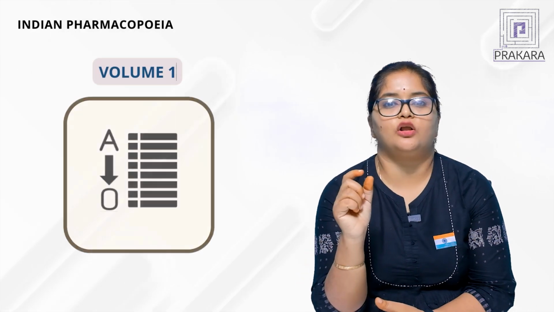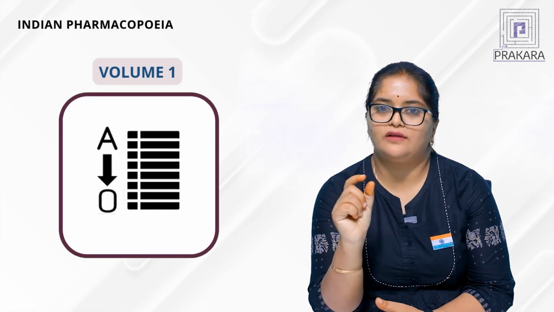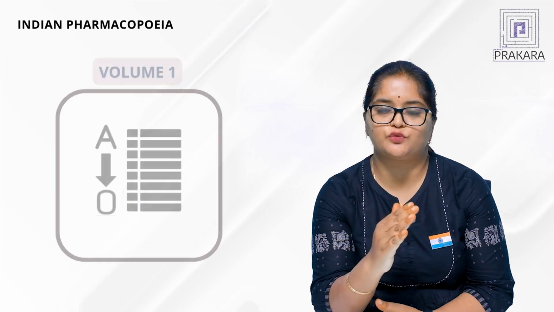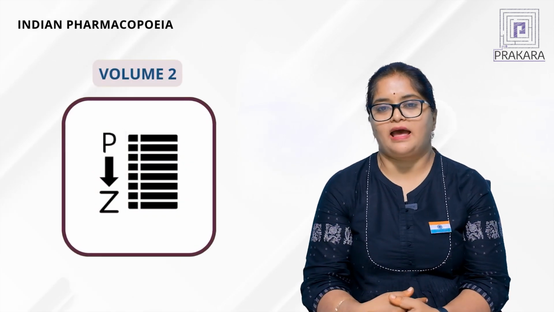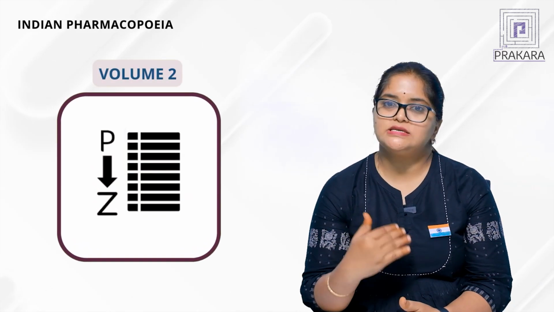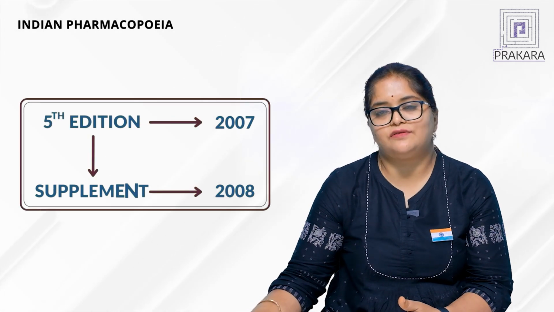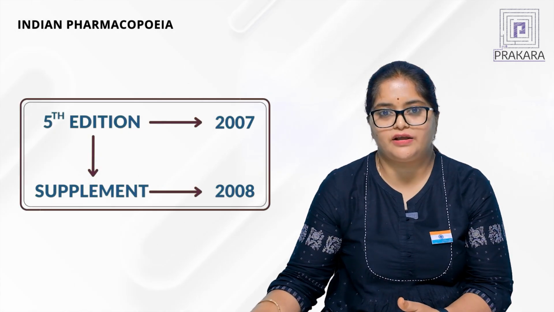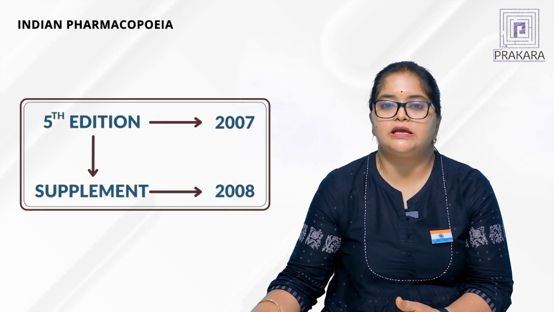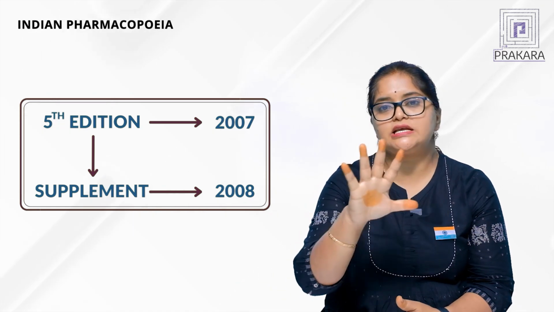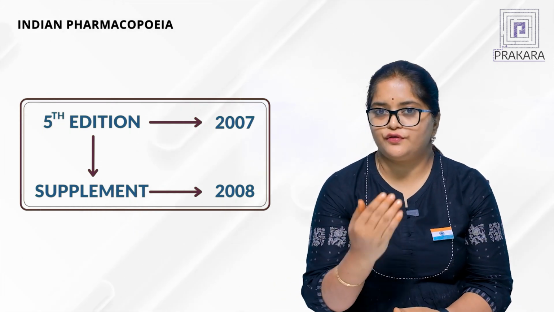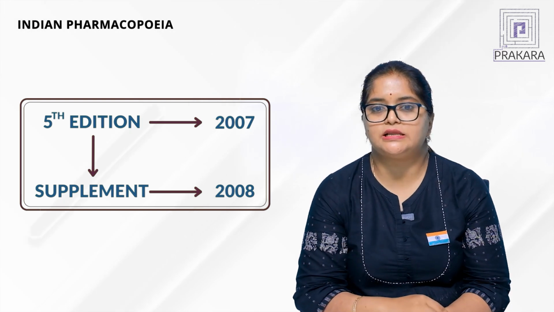In the first volume, they are from A to O. Alphabets A to O were given in the first volume, and in the second volume, they have been given from P to Z. Then the fifth edition was developed in the year 2007, and it was supplemented in the year 2008. We don't have any supplements for the fourth edition. For the fifth edition, we had the supplement in the year 2008.